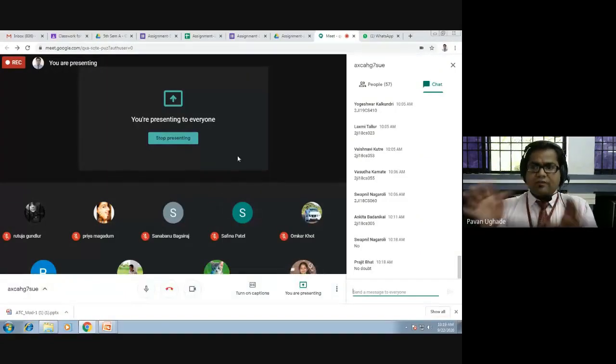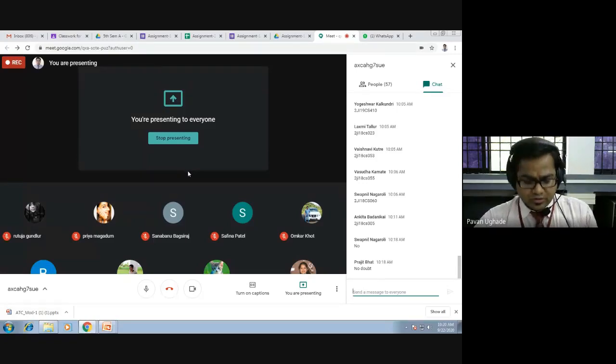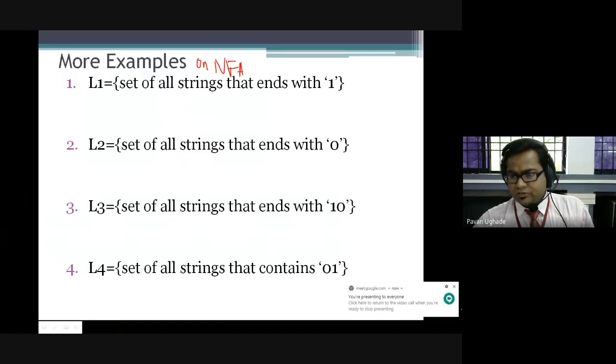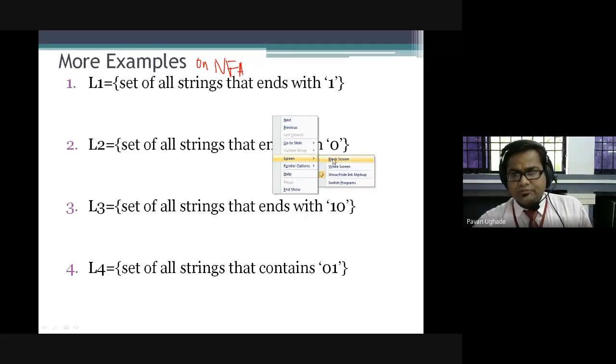Simply draw the NFA and send it in the chat box, or you can show me by starting your cameras. It is a very simple question. Let me see whether you people understood the DFA or not. Set of all strings that end with 1. We can draw it here, or somebody can explain to me here how they would draw it.